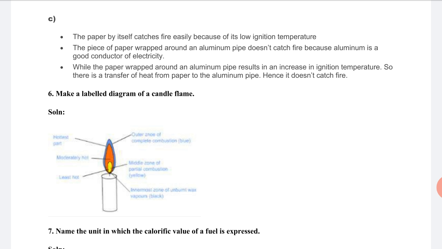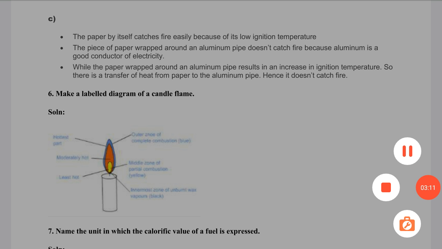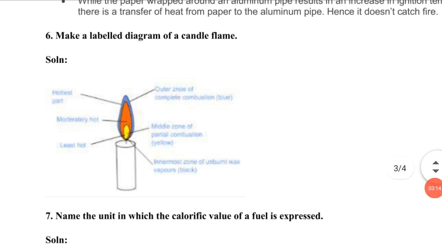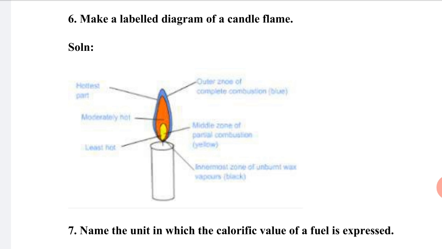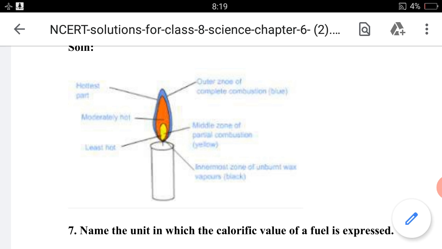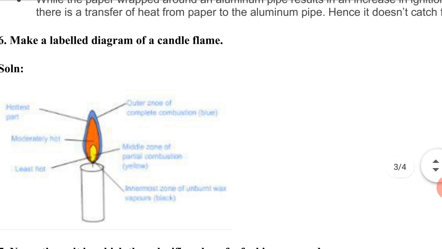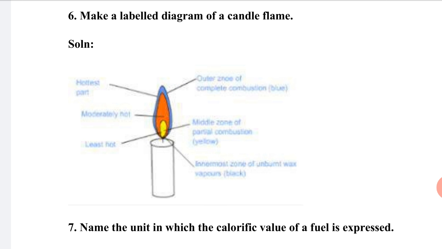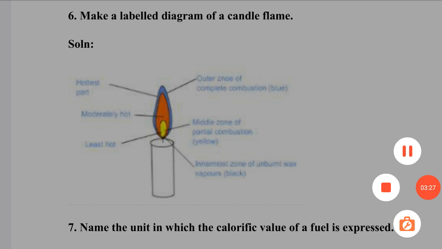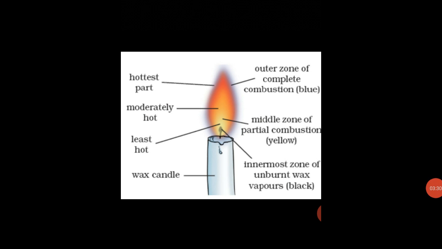Next question. Make the labeled diagram of a candle flame. So here you have to draw the labeled diagram. You can draw the diagram and correctly label it. Here is a diagram of a flame with the correct labeling. So now you can draw the diagram with the correct labels.